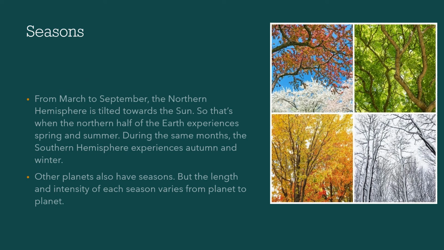From March to September, the northern hemisphere is tilted towards the sun. So that's when the northern half of the Earth experiences spring and summer. During the same months, the southern hemisphere experiences autumn and winter.